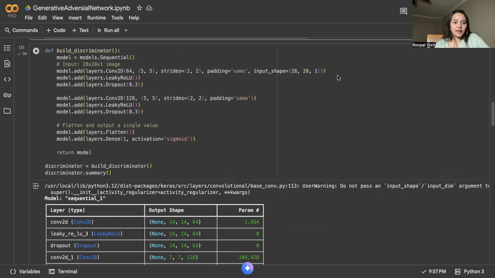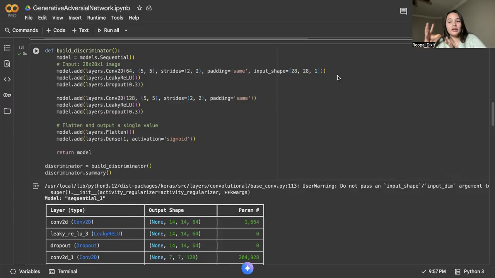Now we are going to build the discriminator, and the discriminator is like a binary classifier that takes that 28, 28, 1 image and outputs a probability that it is real or fake. So how is it going to do that? It takes the convolutional 2D layer, extracting features from the input image, reducing the spatial dimension from 28 by 28 to 14 by 14 to 7 by 7. So you have to understand, the generator was going in a different style, from 7 by 7 to 14 by 14 to 28 by 28, while the discriminator is going from 28 by 28 to 14 by 14 to 7 by 7, and then it will tell us.